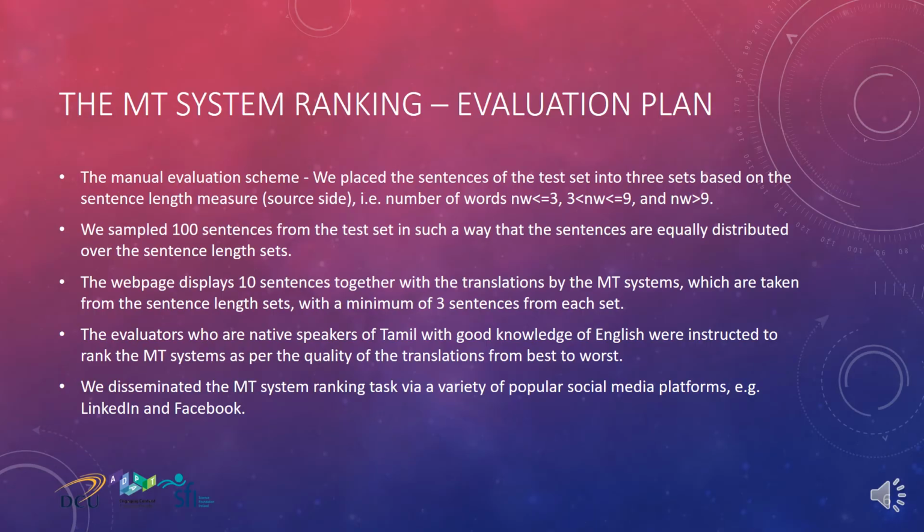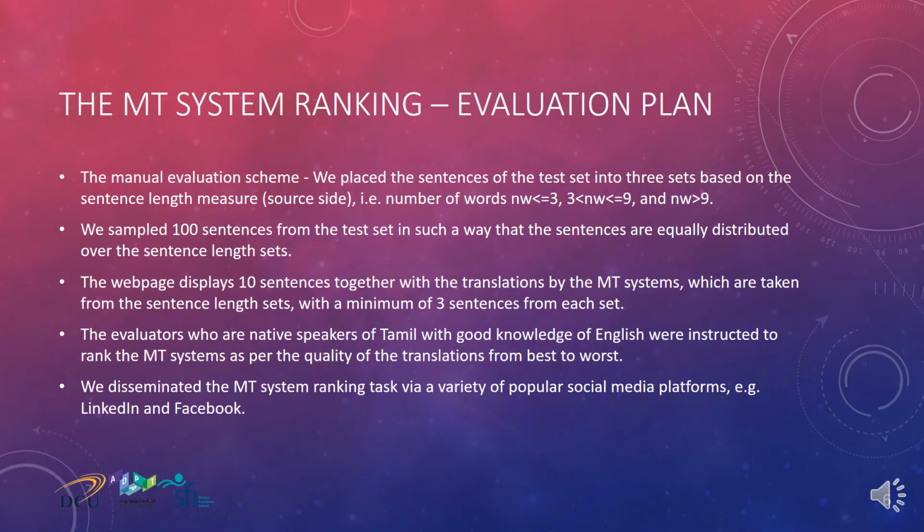Now we will obtain the corresponding translations for each of these 100 sentences from each of the engines. The web page displays 10 sentences together with the translations by the MT systems, which are taken randomly from the sentence length sets with a minimum of 3 sentences from each set. The evaluators, who are native speakers of Tamil with good knowledge of English, were instructed to rank the MT systems as per the quality of translations from best to worst. It was also possible that evaluators could provide the same rank to more than one translation.